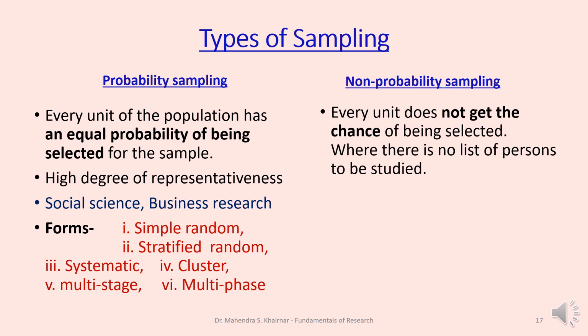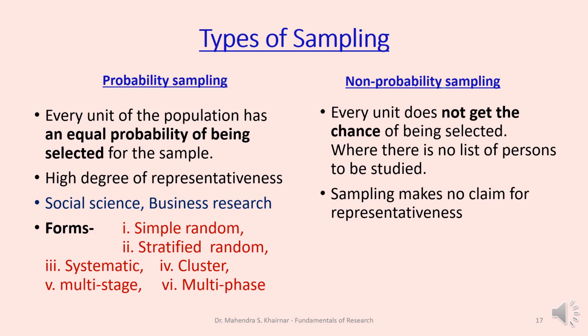Now, what is non-probability sampling? Non-probability, as the word itself suggests, means it does not have that much probability or representative character. Every unit does not get the chance of being selected. Where there is no list of persons to be studied, in such kind of research work, we can conduct non-probability sampling. Where there is no particular list prepared, we can conduct a random sampling. The sampling makes no claim for representativeness.